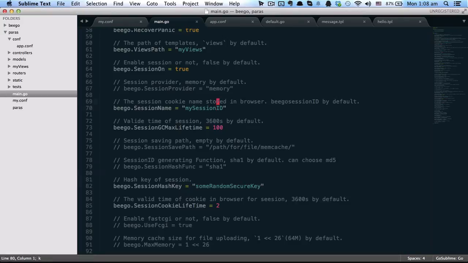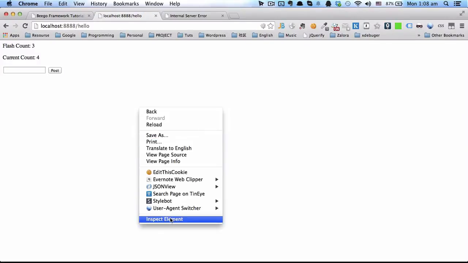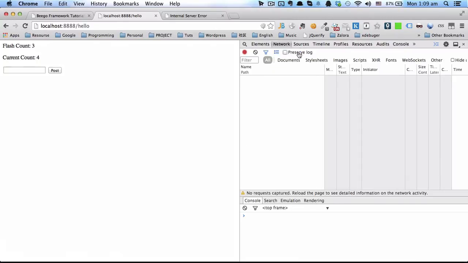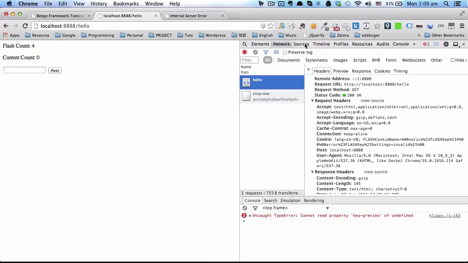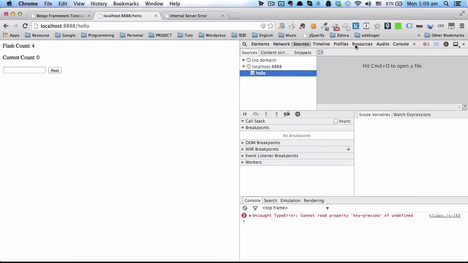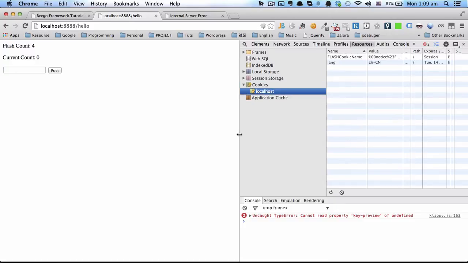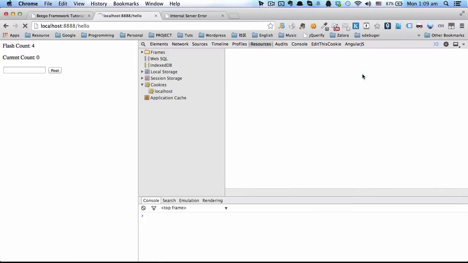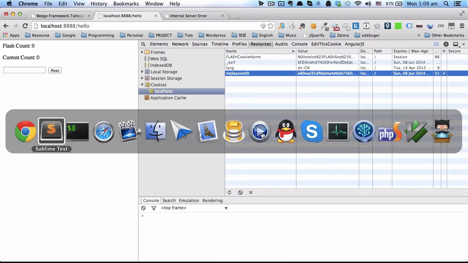So the next one is the session ID. You can see we can check the session ID. It's a cookie name. We can check it. Refresh once. Cookies. Here are some cookies. Okay, so this is my configuration, my session ID.